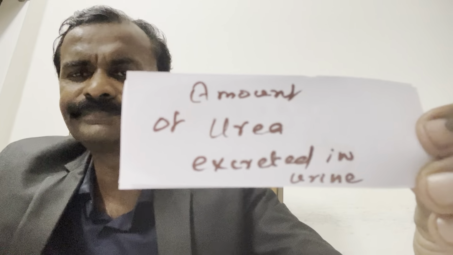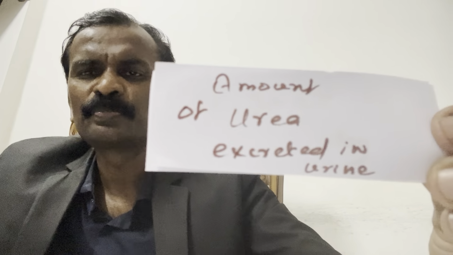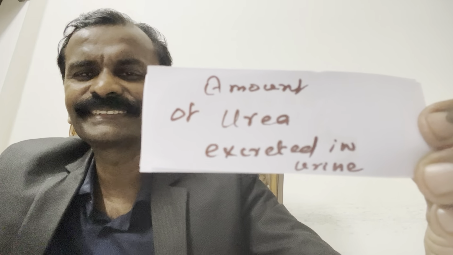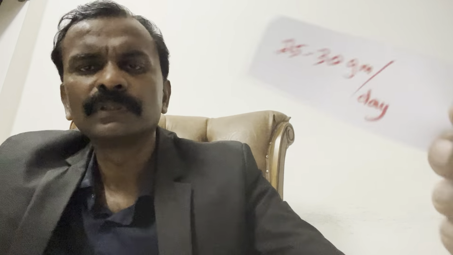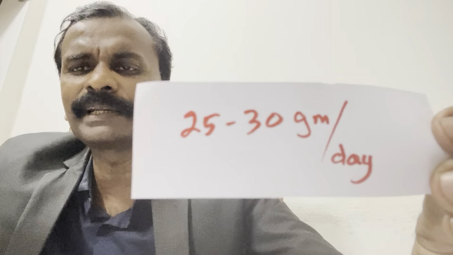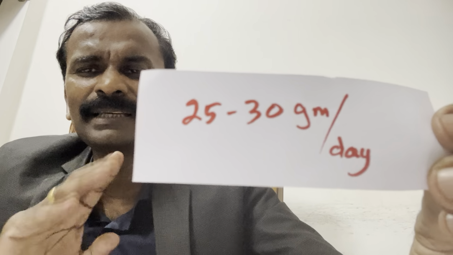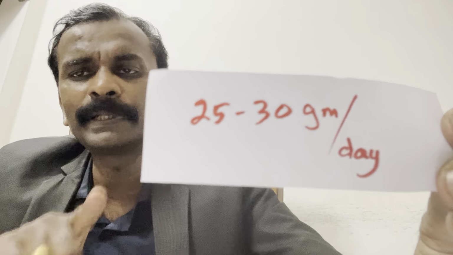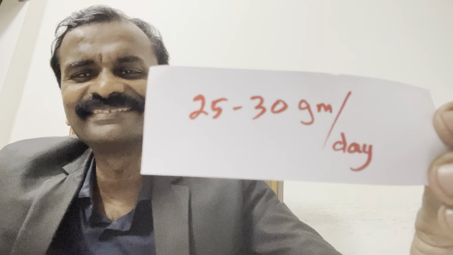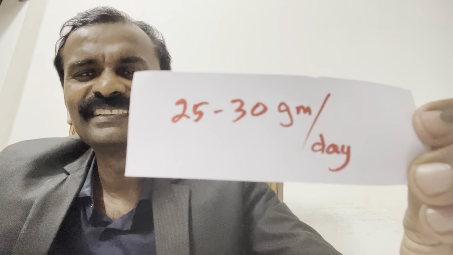Amount of urea excreted in urine. Any idea? 25 to 30 grams per day. Grams is the keyword. They'll confuse you with some other unit, milligrams or micrograms. 25 to 30 grams per day. Question: urea in urine. Okay, don't forget the question.